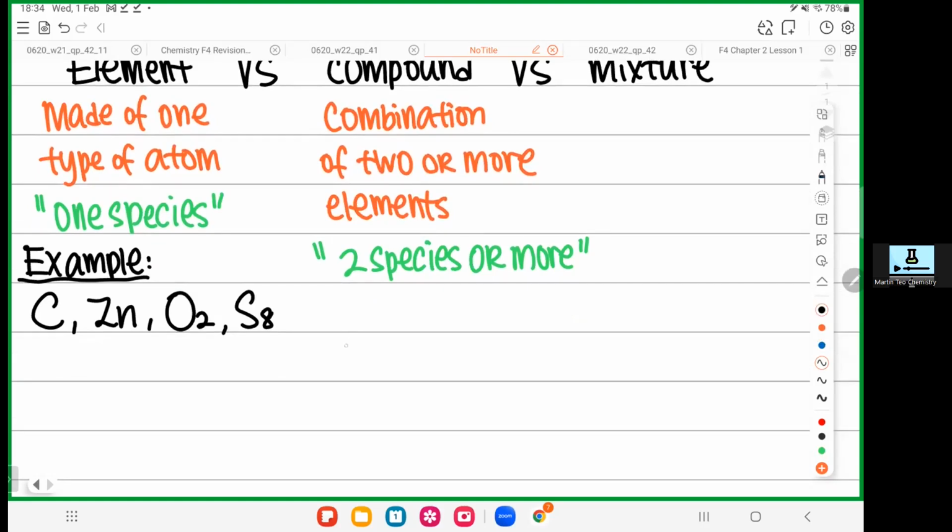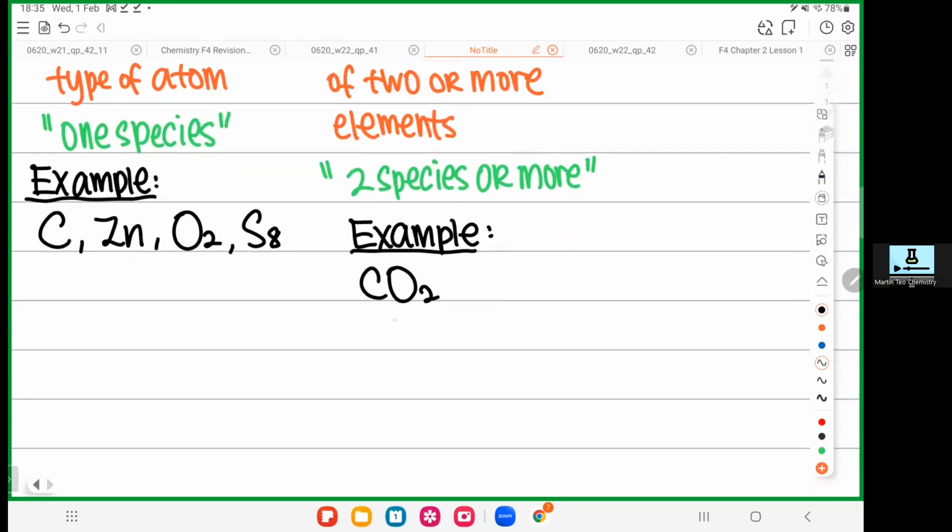Let's say carbon dioxide. Is it a compound? Yes. Carbon dioxide is made by carbon, which is one species, and oxygen, which is another species. You have CO2, one C combined with two O. This is one type of species. This is another type of species.